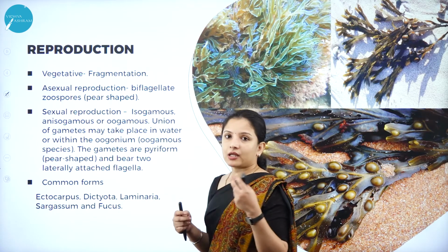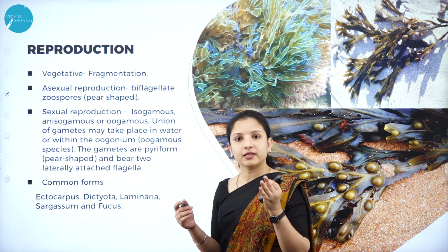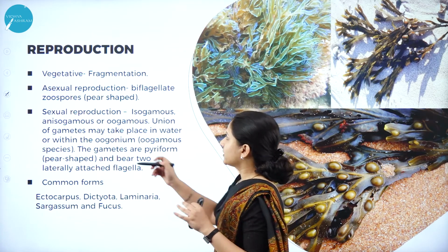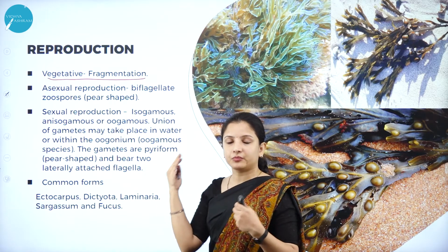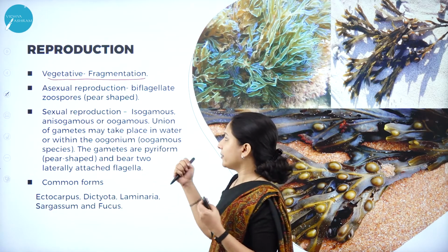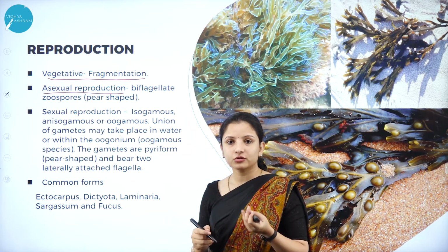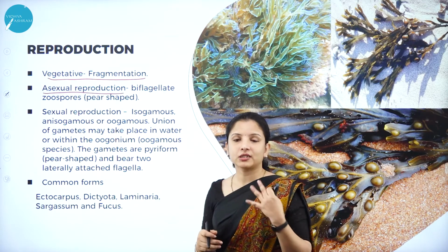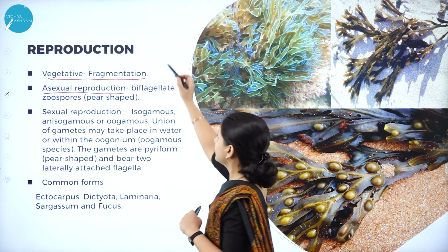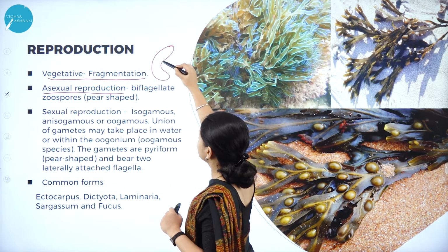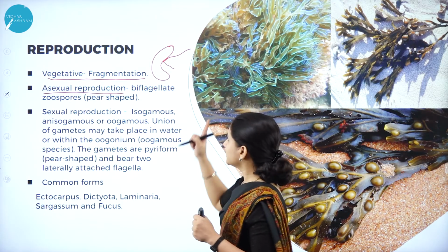In algal members, the reproduction can be vegetative, asexual as well as sexual. Vegetative reproduction is again by fragmentation. I won't explain again because the same thing came up in the previous slide. Moving on to asexual reproduction, again it is by spores. What spores? It is by zoospores, and these zoospores are biflagellate, that is they have two flagella.